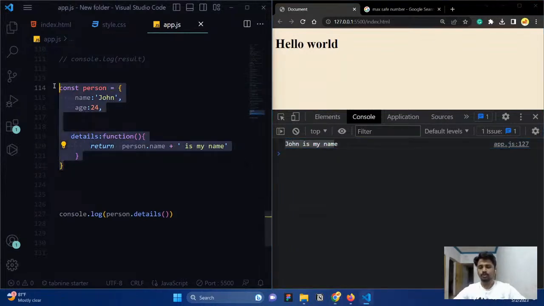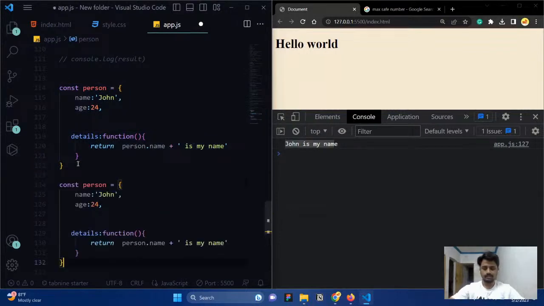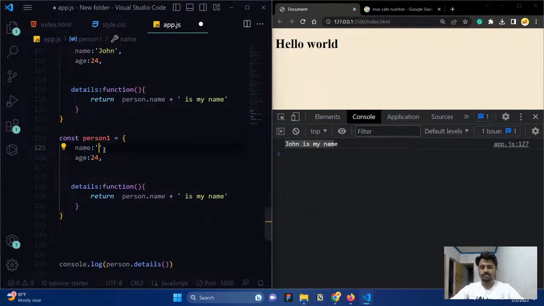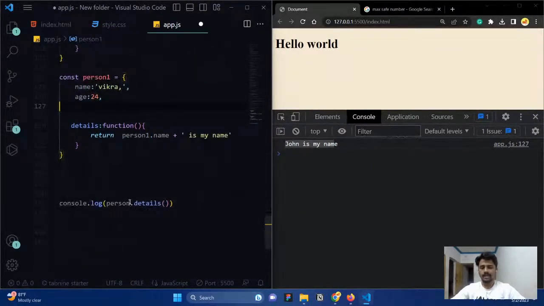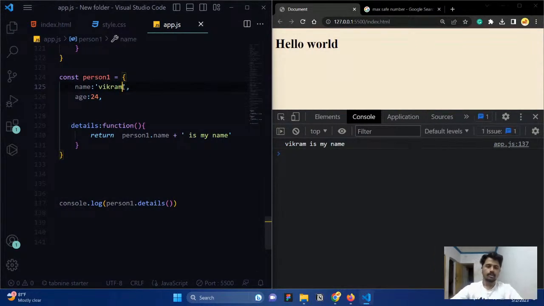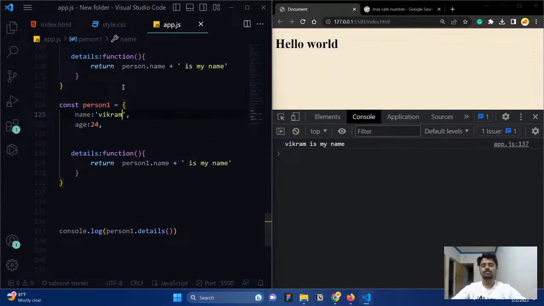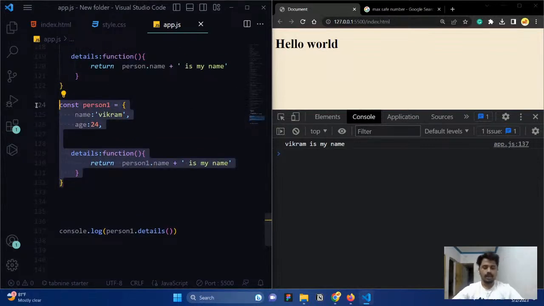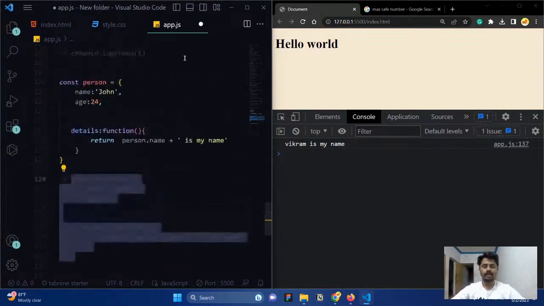And with the help of this, if you want to create another person, let me take this as person one. And here, let me change this to Vikram. And here we change this one to person one dot name. And here, if I ask for person one, you can see we are getting Vikram is my name. Like that, we are able to get it. Okay. So there is other dynamicity also. We will do this. And this is what it is all about, creating an object.